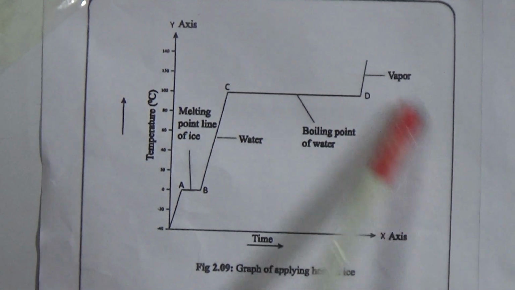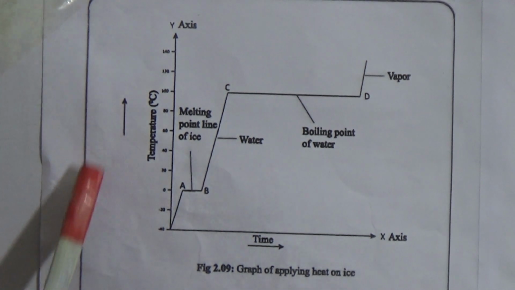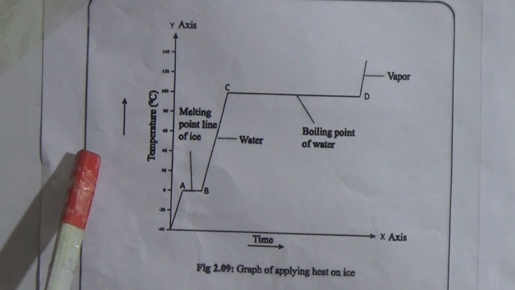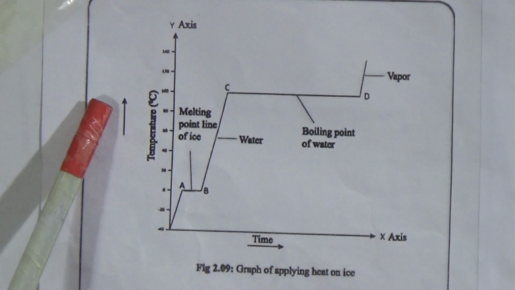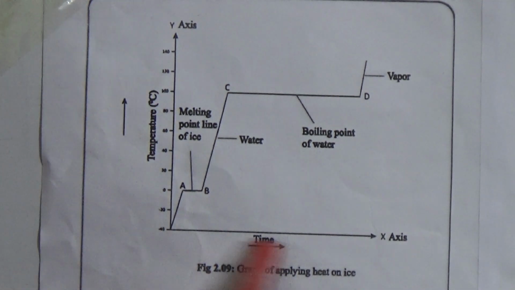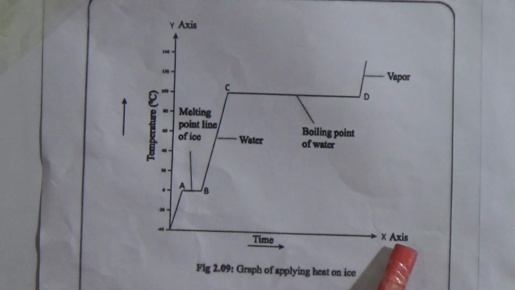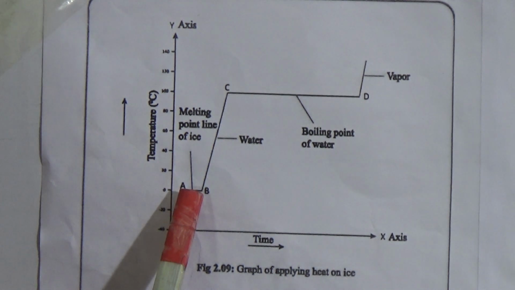First you have to draw this graph on the graph paper. That means if in your book there is the activity, if you apply heat on the ice cube, what will happen? There the y axis shows the temperature and the x axis shows the time, and from 0 degree the ice starts melting, and this is the melting line.